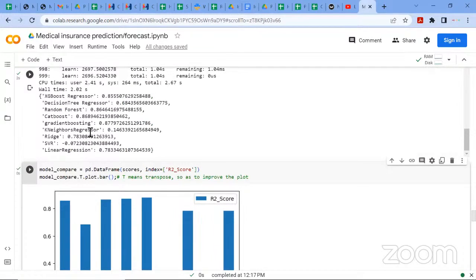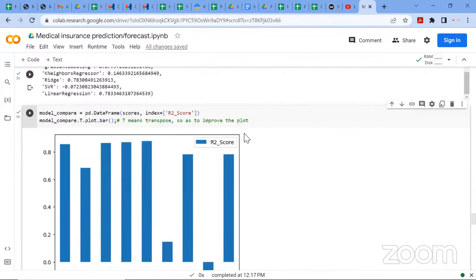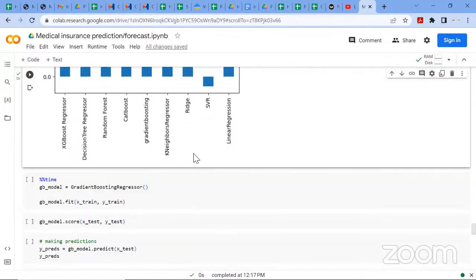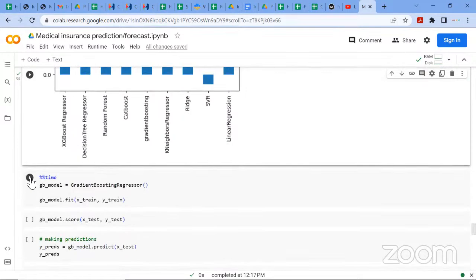The gradient boosting regressor algorithm. So that was the best model, 0.87. So I'm going to select that and work with that gradient boosting regressor model. So I'm just going to call it again and fit it.